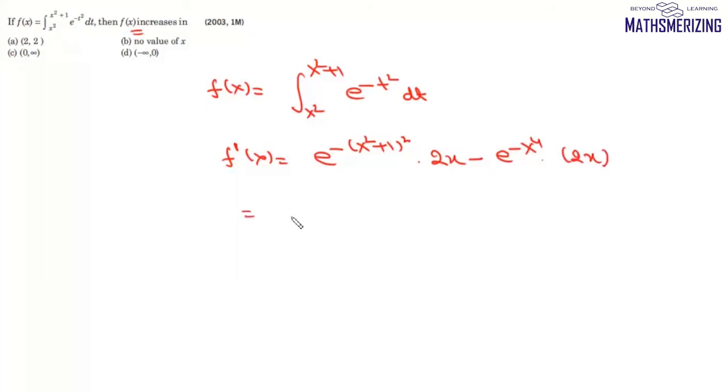So we can write this as e to the power minus (x to the power 4 plus 1 plus 2x square) minus e to the power minus x to the power 4